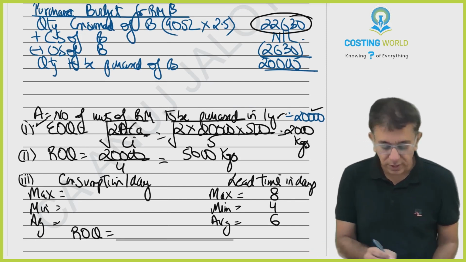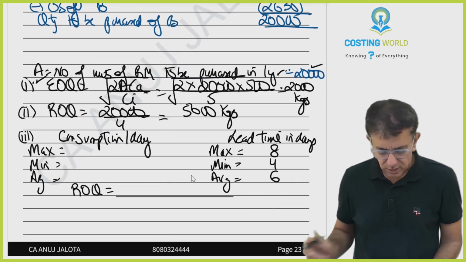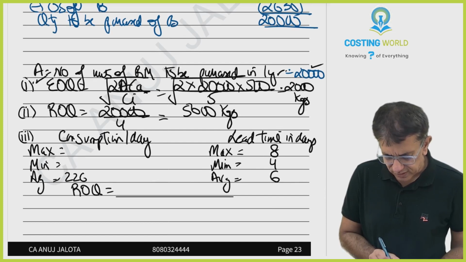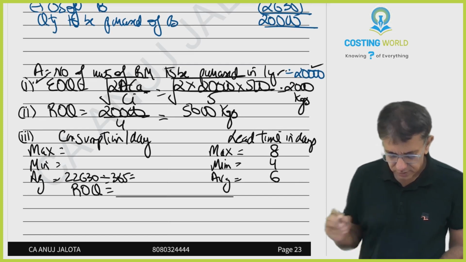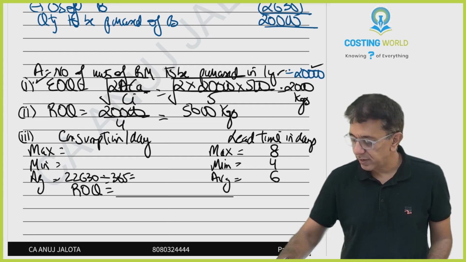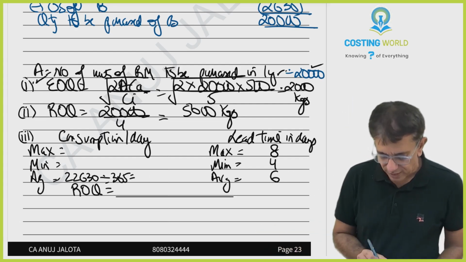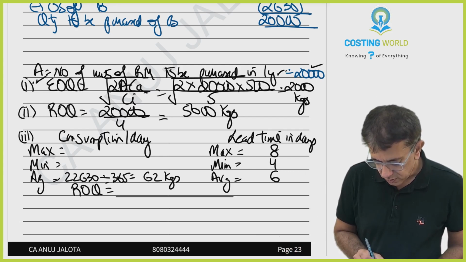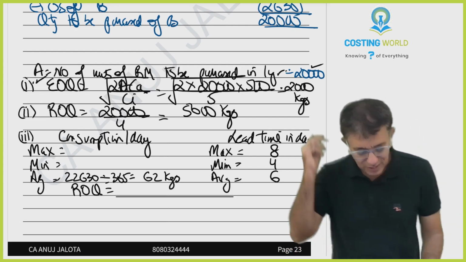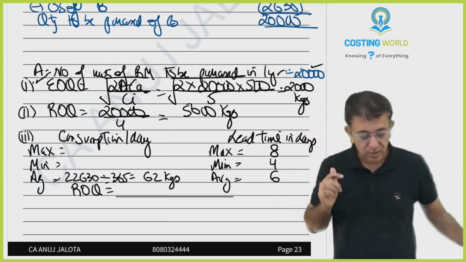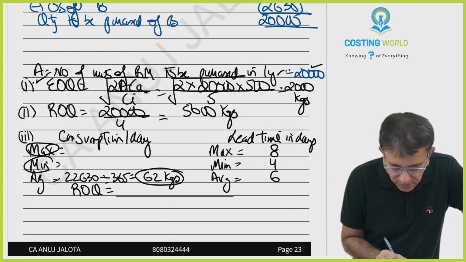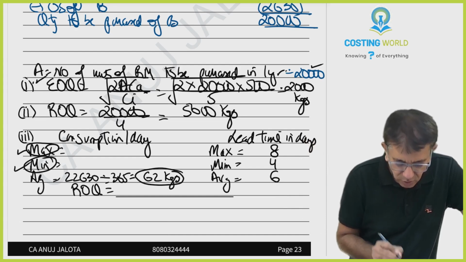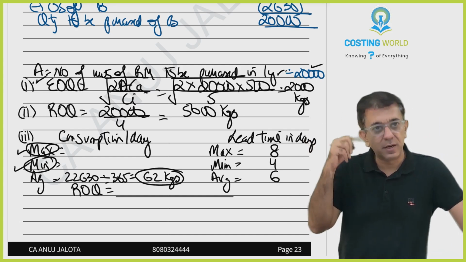This is your quantity consumed. Now, I'll assume 365 days in a year. 22,630 divided by 365. This will give you the average consumption. So, average consumption is 62 kgs. Now, see, by default, average will be in the center of maximum and minimum, and the difference of these two is 100.